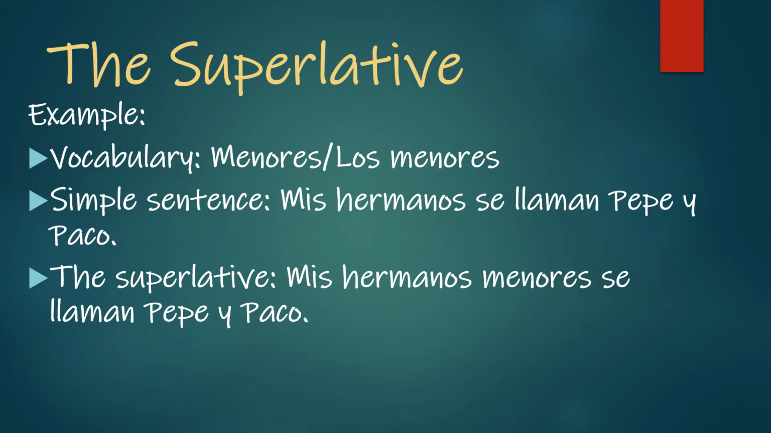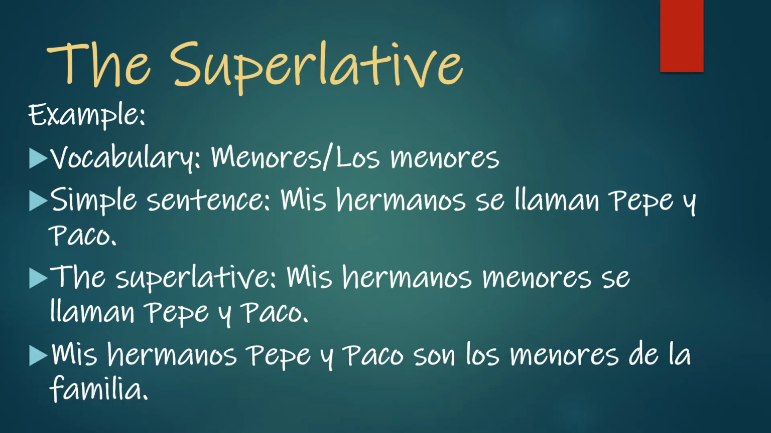So here we're saying that they're little brothers. It's an adjective describing the brothers. And so we use menores because we're talking about brothers. So it's plural, more than one brother. But we can also use los menores to say that my brothers are the youngest in the family. Mis hermanos Pepe y Paco son los menores de la familia. So here we're saying that my brothers Pepe y Paco are the youngest in the family.